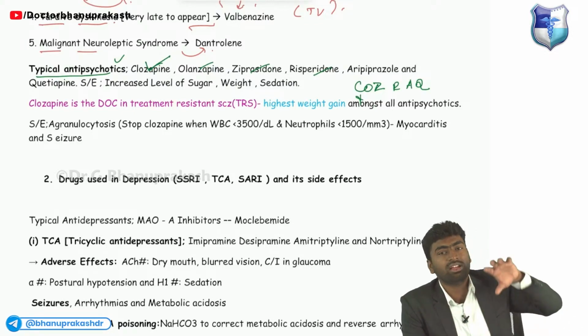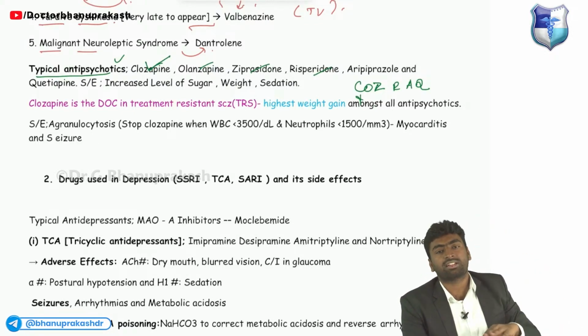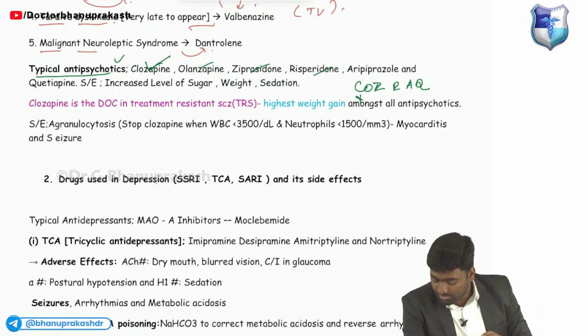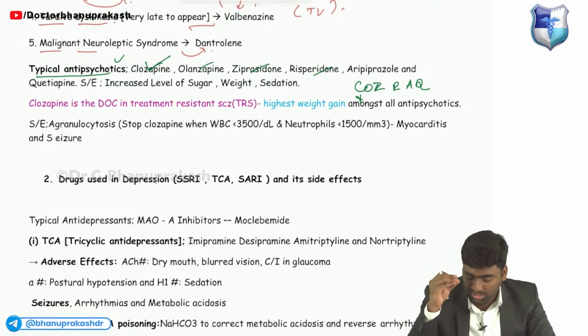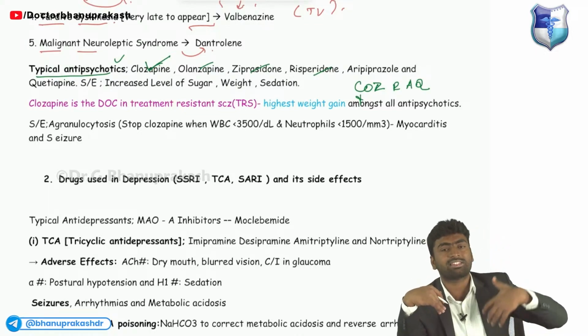तो now हम क्या करेंगे, तो dopamine को भी block करेंगे, फिर उसके साथ साथ जो भी extra added है उसको भी हम block करेंगे, ठीक है? इतना याद रखो. So here it will be clozapine, olanzapine, ziprasidone, risperidone, aripiprazole and quetiapine. So these are the drugs which will be classified as atypical